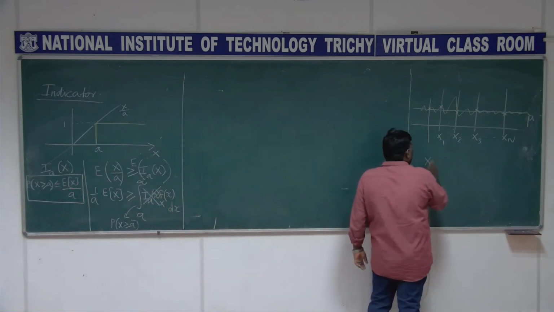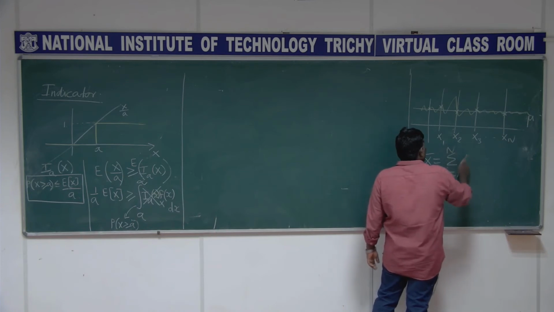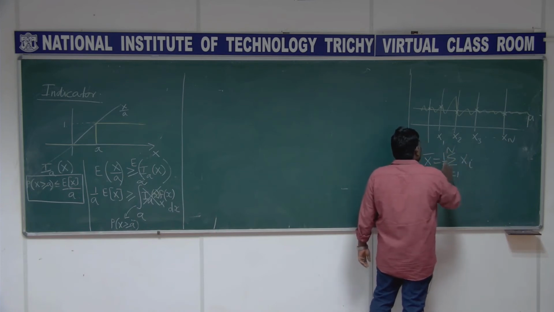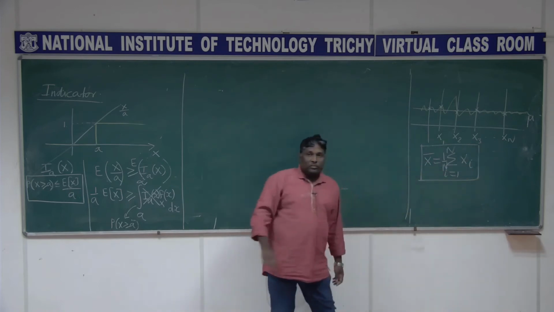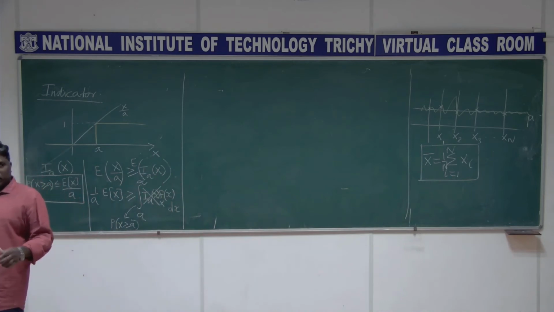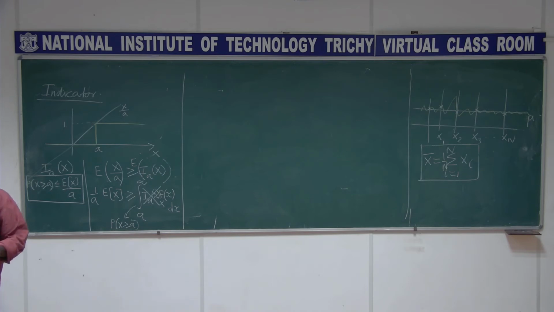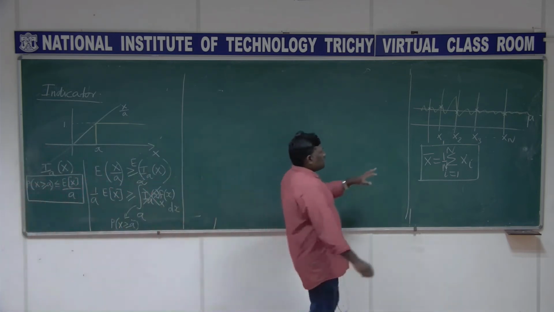X bar is what? Sigma i equal to 1 to n, xi, times 1 by n. As simple as this. This is the estimation problem. Getting this answer, X bar, is the estimation. You are doing estimation of the random variable x, whether x1 or x2 or x3, whatever it is. I am just saying that it is x, but all are random variables.